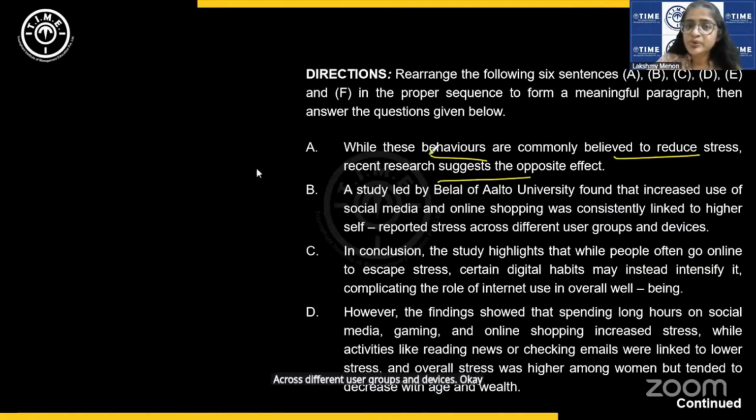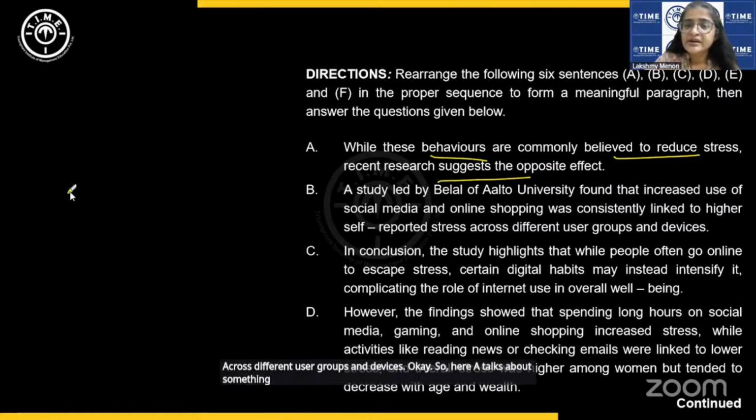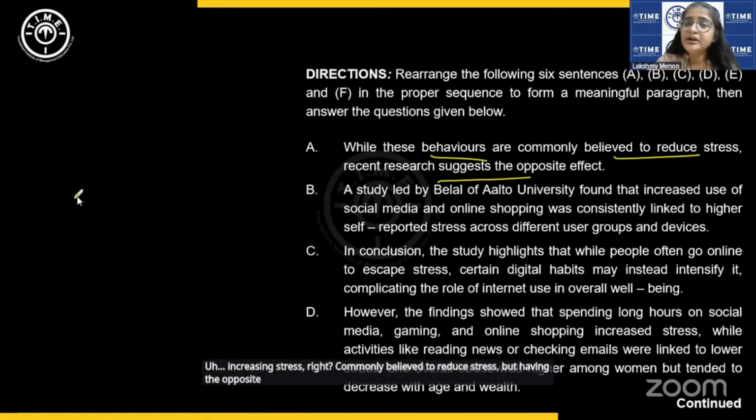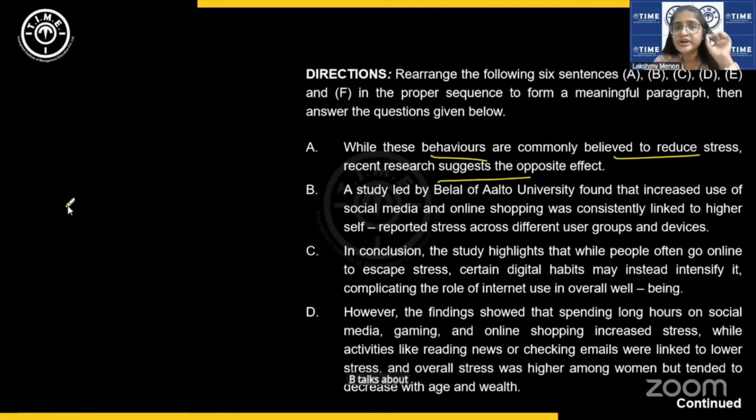Okay, so here A talks about something increasing stress, right? Commonly believed to reduce stress, but having the opposite effect. And B talks about evidence towards that, right? Self-reported stress is high among people who use social media and online shopping.